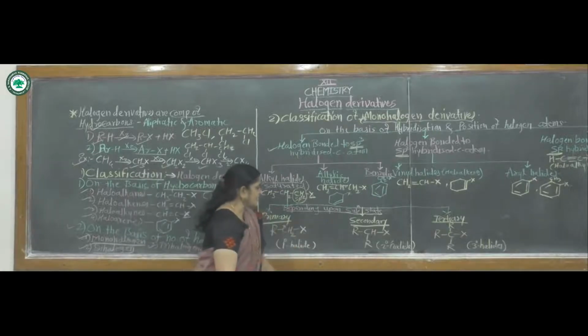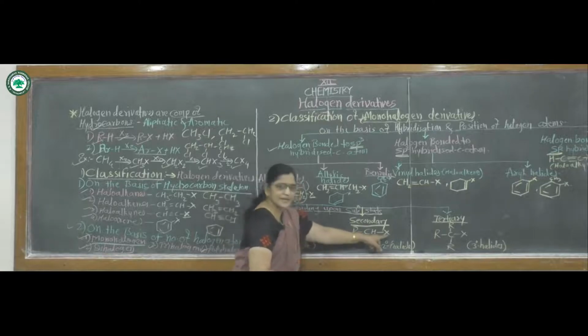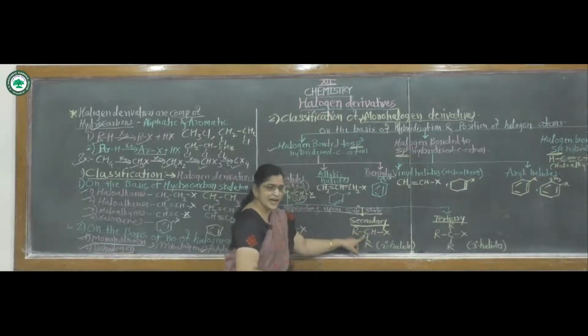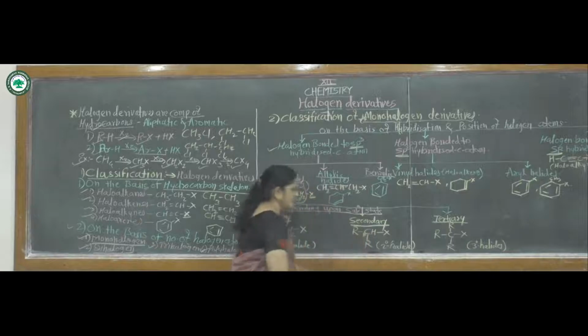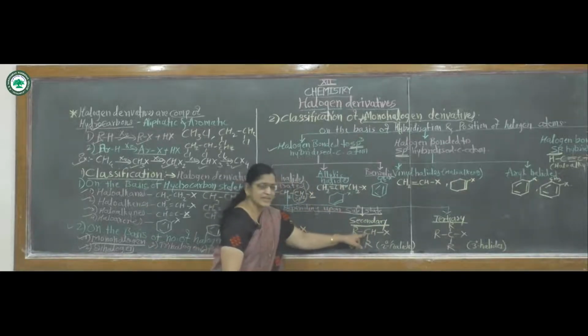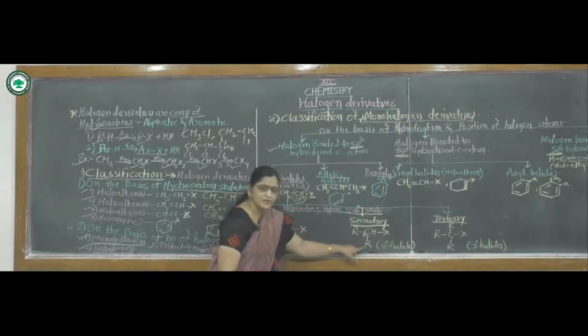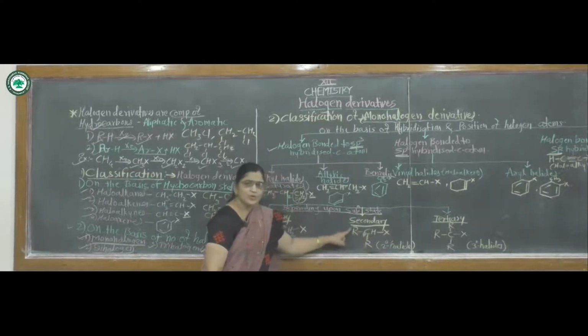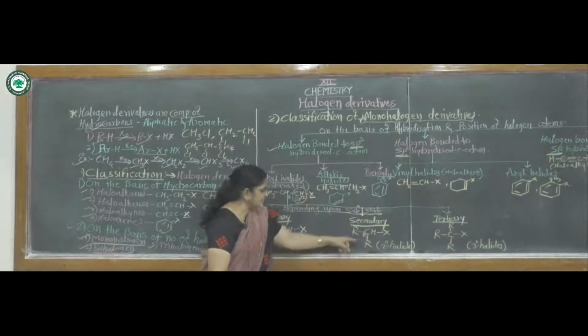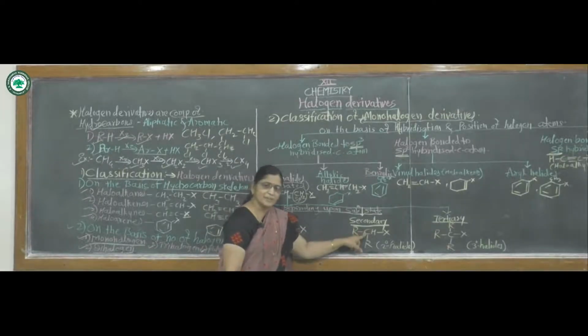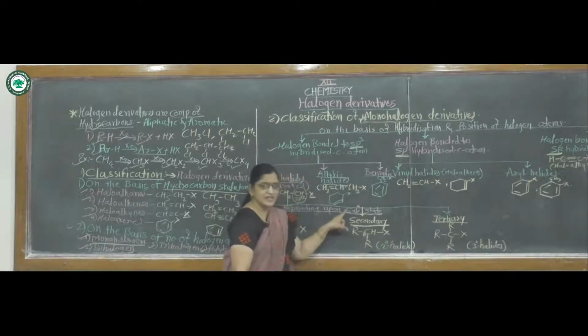Then the second, that is secondary alkyl halides. In this compound, the halogen atom is attached to a secondary carbon atom. Why is this carbon atom a secondary carbon atom? Because this carbon atom is again bonded to another carbon atom. Here R means an alkyl group, so this carbon atom is attached to another carbon atom. Hence, this carbon atom is called a secondary carbon atom, and these alkyl halides are called secondary alkyl halides.